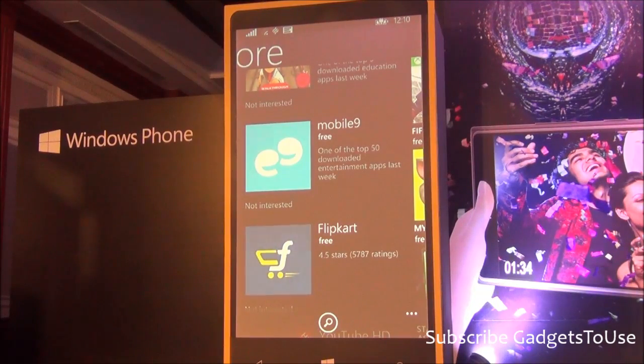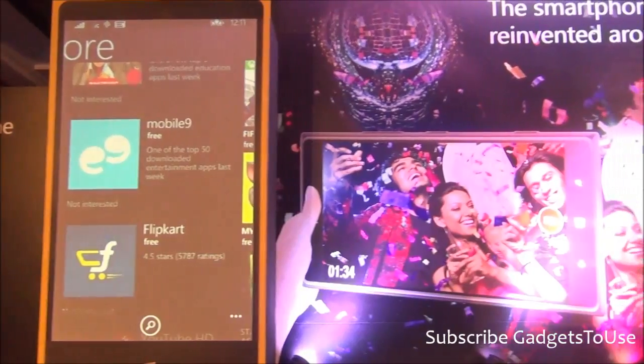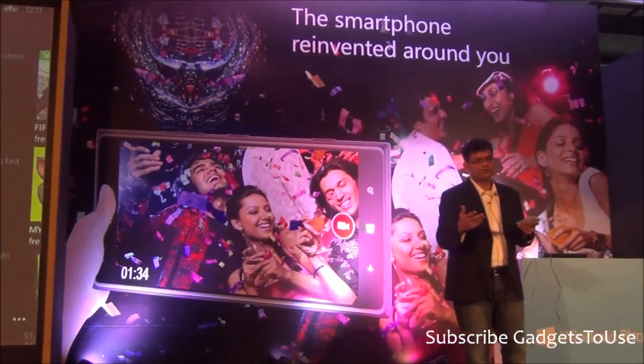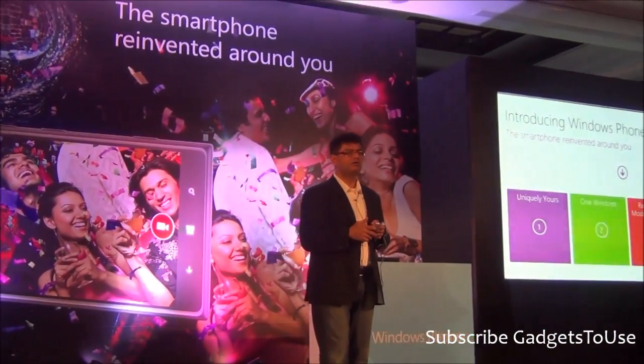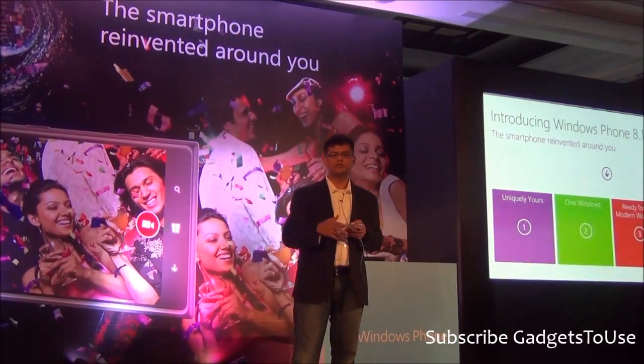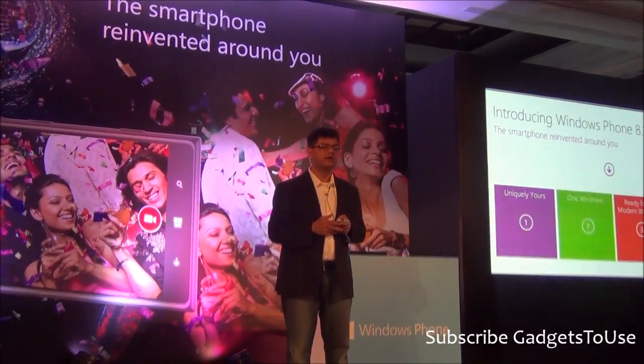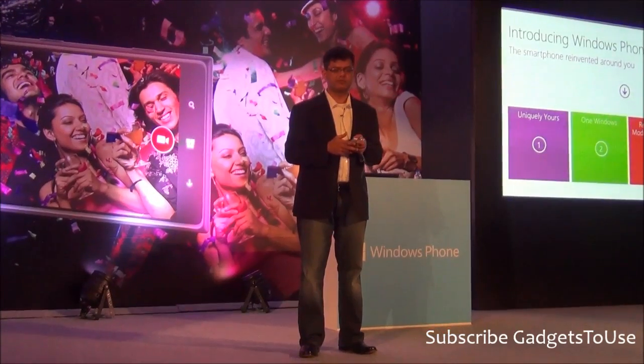So if you recall, we built this whole native social experience on Windows Phone 8 with Facebook, Twitter, and LinkedIn, and we talked about it a lot, and we got a lot of love for that. And we just now decided to take it to yet another level. Why should it only be those three? I want to use WhatsApp. I want to use WeChat. I want to use something else. There are so many social media services out there and everyone has their own preferences.